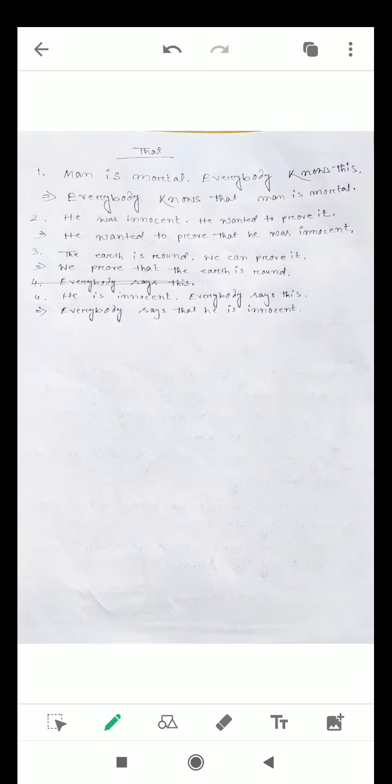Moving ahead, uses of that. Now, to understand where to use that, we should check the second sentence. If in the second sentence the words like this or it are written, then we should join the sentences with the help of that. Man is mortal. Everybody knows this. We have found this, and because of this, we can put here that everybody knows that man is mortal.